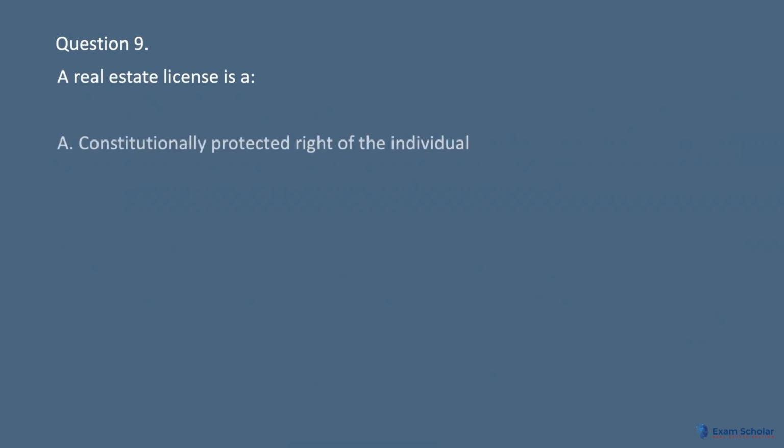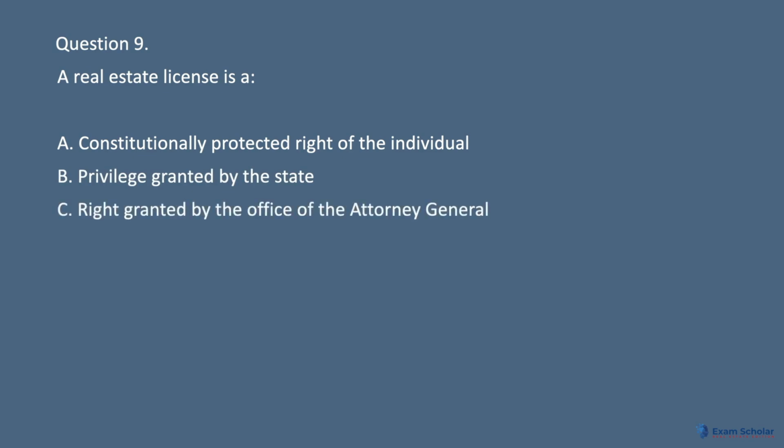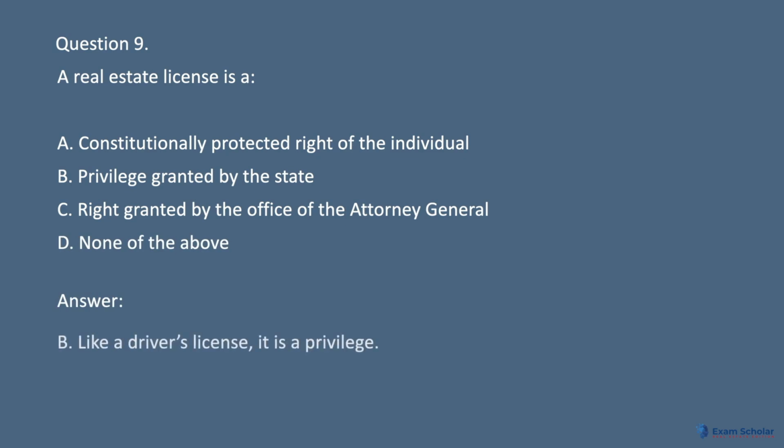Question 9. A real estate license is A. A constitutionally protected right of the individual. B. A privilege granted by the state. C. A right granted by the Office of the Attorney General. D. None of the above. Answer: B. Like a driver's license, it is a privilege.